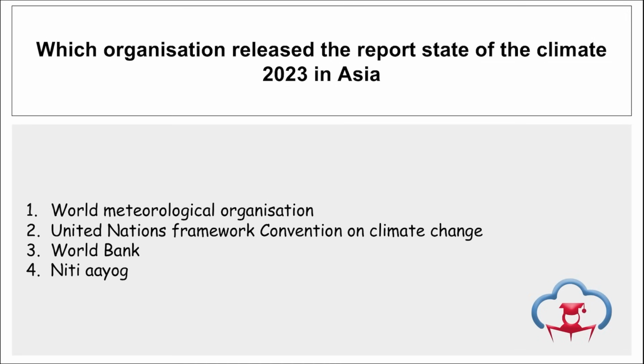Let's start. First is, which organization has released the report State of the Climate 2023 in Asia? So which is that organization? It is WMO, that is World Meteorological Organization. Remember, this is the 4th edition of this report, that is State of the Climate in Asia 2023, and it is released by WMO. This report talks about the various vulnerabilities and weather climate related hazards in the Asian region, right?